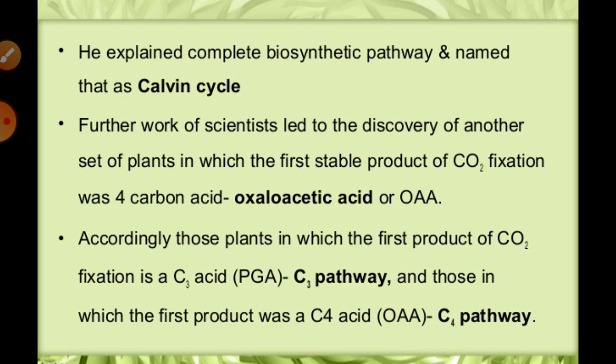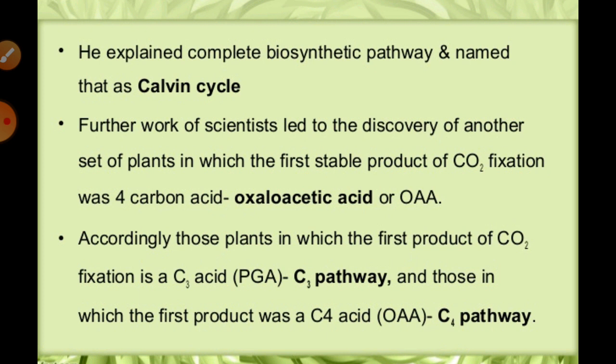Means how the different components of this help during the first phase of the dark reaction, that is the C3 pathway. As I told you, the assimilation of carbon dioxide occurs during photosynthesis, and that is always the fixation of carbon dioxide, which forms the C3 acid. That C3 acid is known as phosphoglyceric acid, that is called PGA.